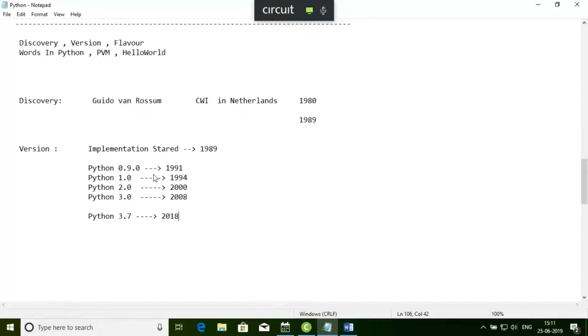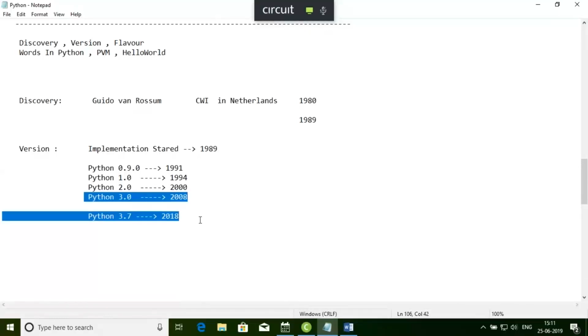Okay, so after 10 years, exactly after 10 years, you'll find this 3.7 version. So this is a version that we have to learn. Mainly, if you go with the 3.x version, that is enough. We have to learn all the basic features that are being used by different products released by different vendors and different digital domain technologies.